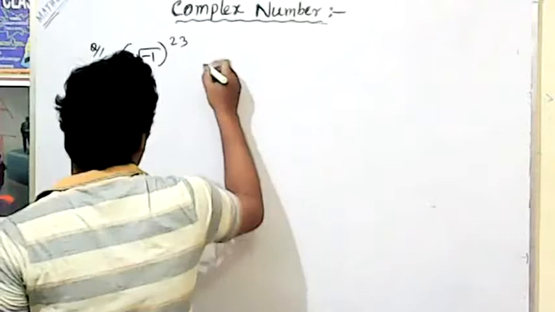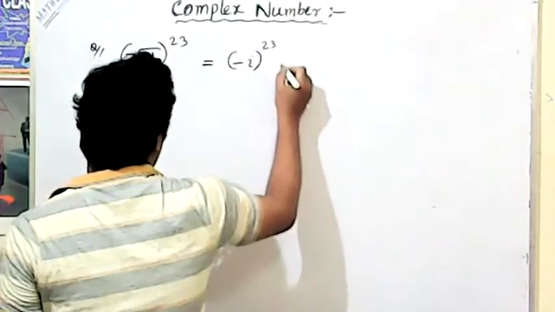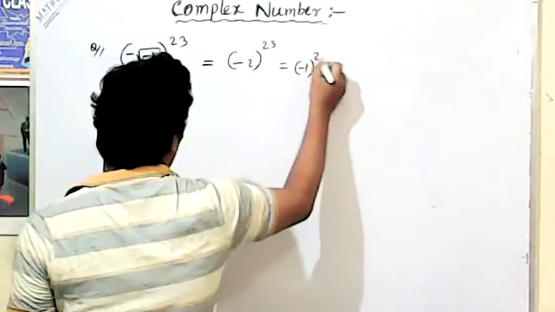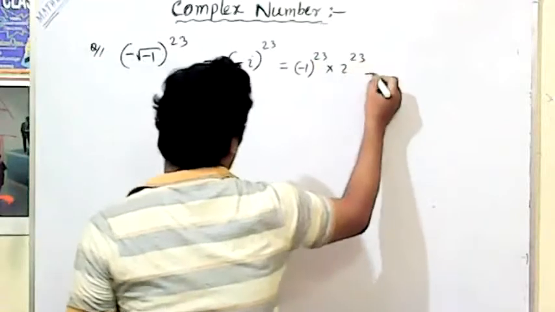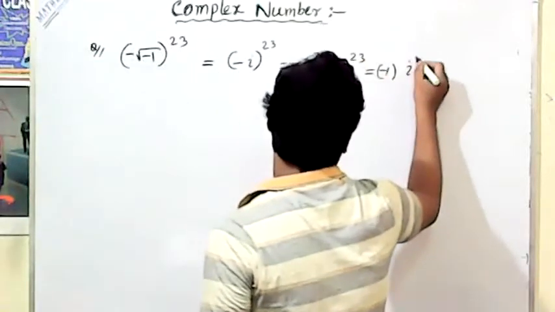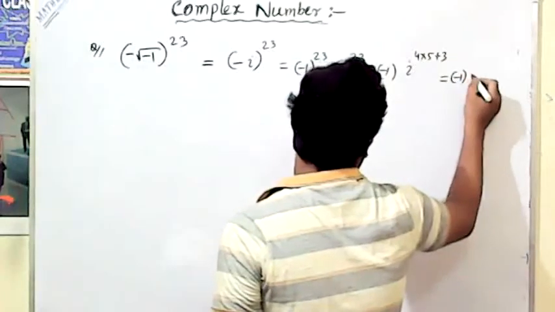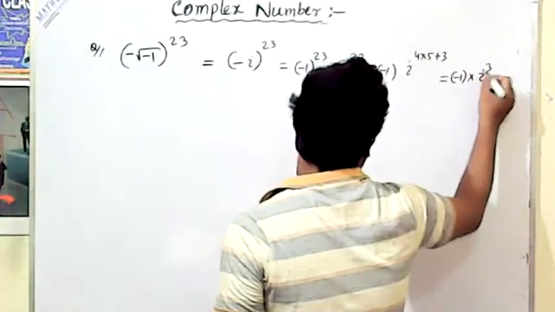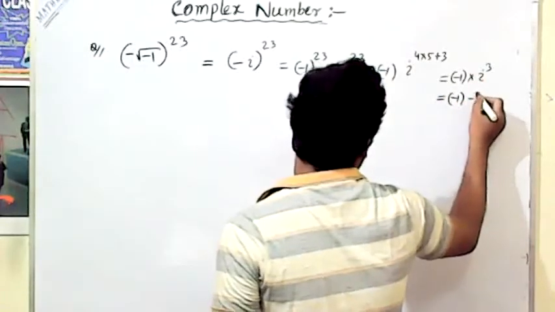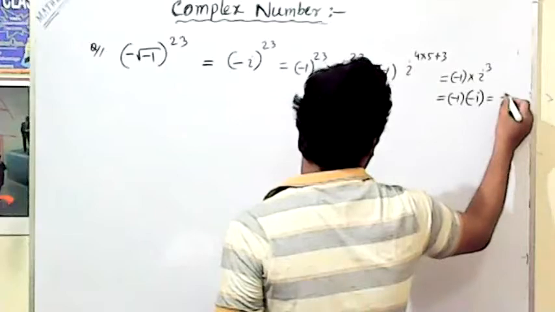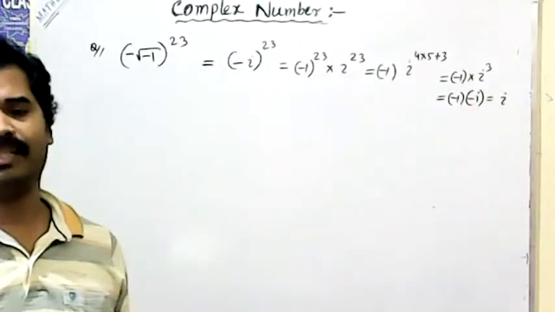Minus root over, that means it can say minus, this is i to the power 23, means minus 1 to the power 23 into i to the power 23. That means minus 1 times i to the power 4 into 5 plus 3, that is minus 1 into i to the power 3, that is minus 1 into minus i. That value comes only i, is the answer.